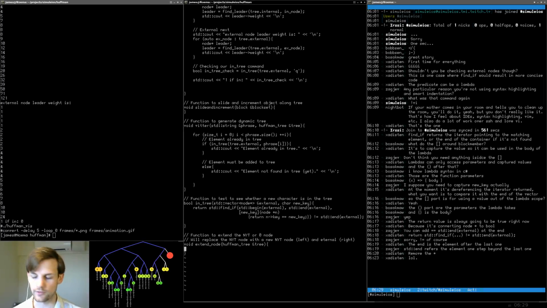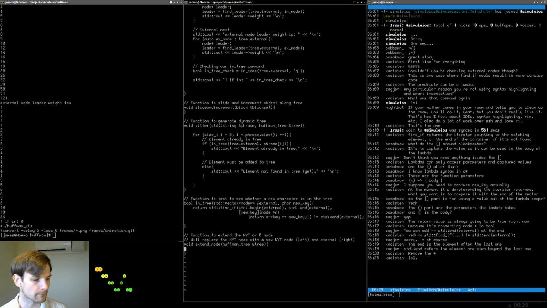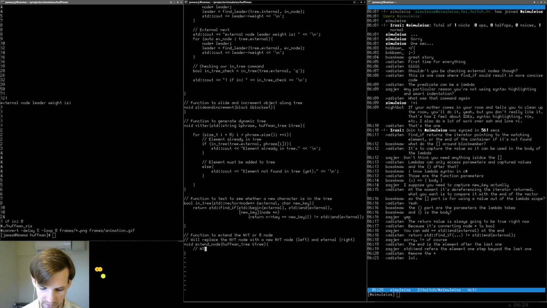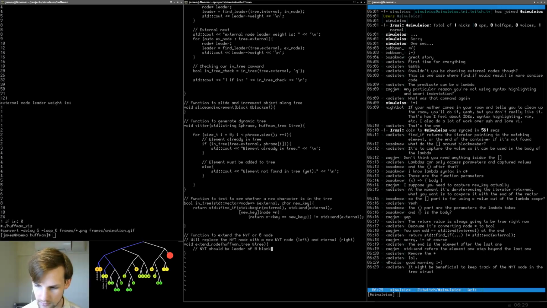So we have the node. How do we know it's the not yet translated node? Well, it should be the leader of the 0 block. So let's go here and let's write that in. So not yet translated node should be leader of 0 block. Hey Novelist, it might be beneficial to keep track of the not yet translated node in the tree struct.